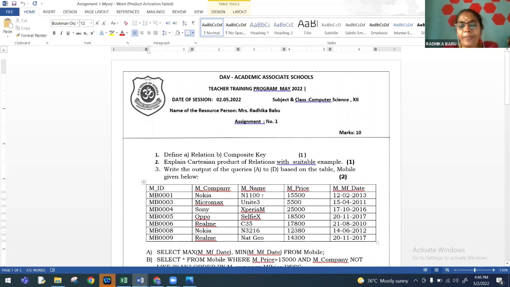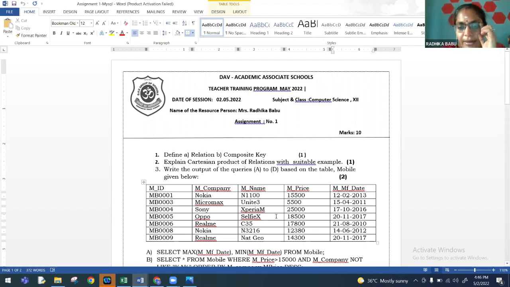Mobile name, can this be a candidate key? It is not repeated, therefore I can take this as a candidate key. Coming to price, this is unique. Manufacturing date, I have repetitions. So here mobile ID, mobile name and mobile price are all having unique values.